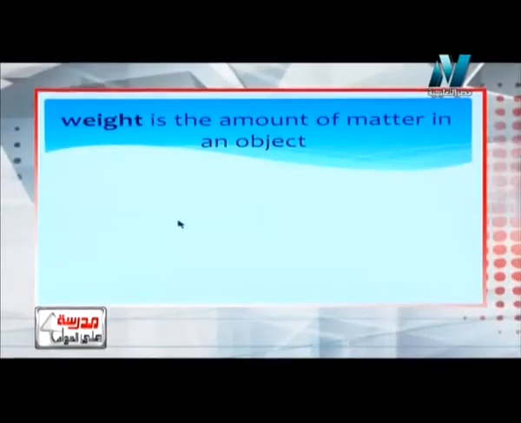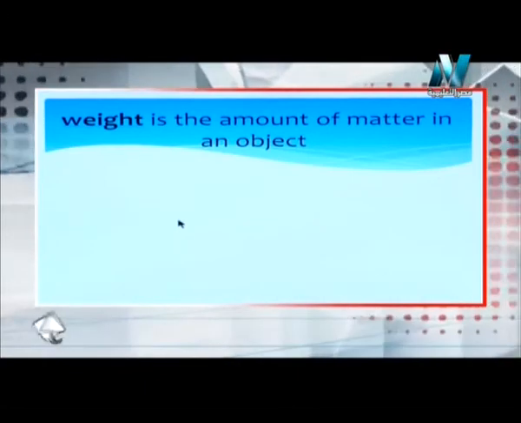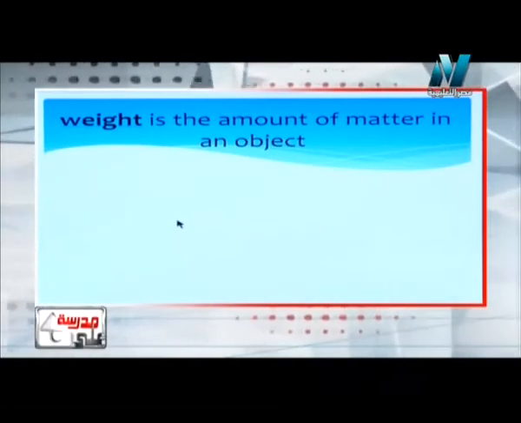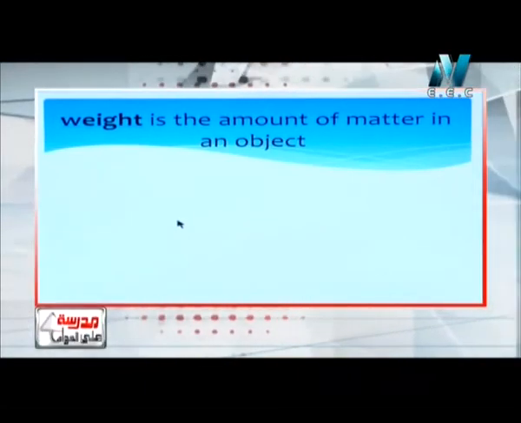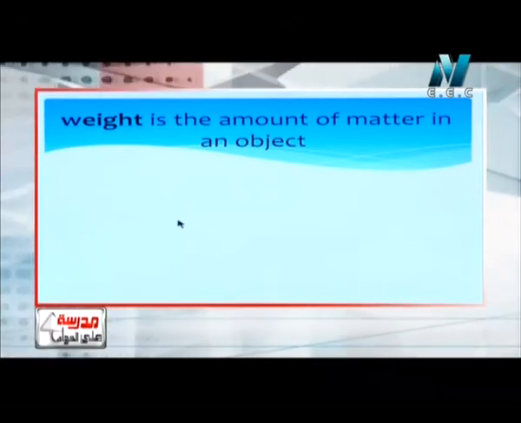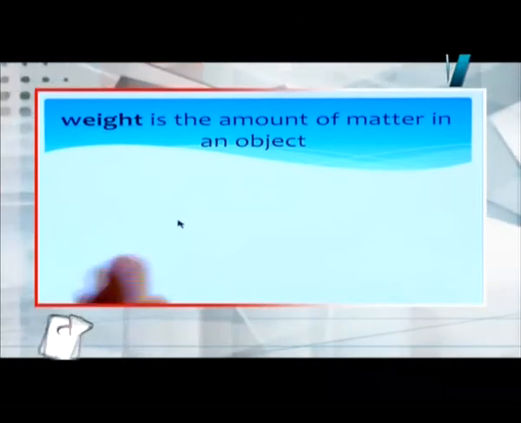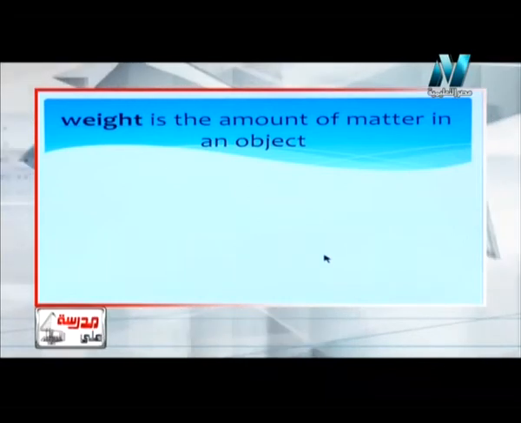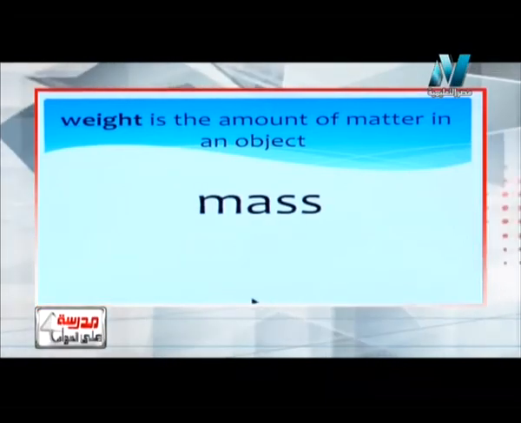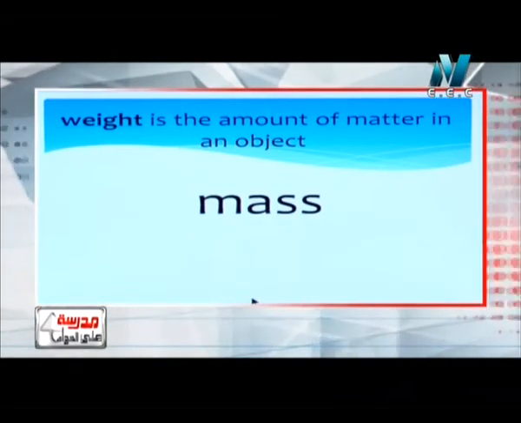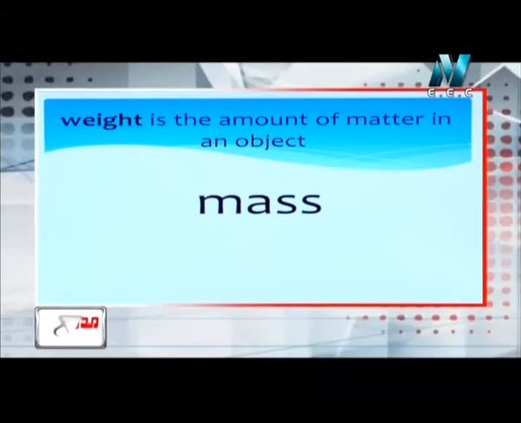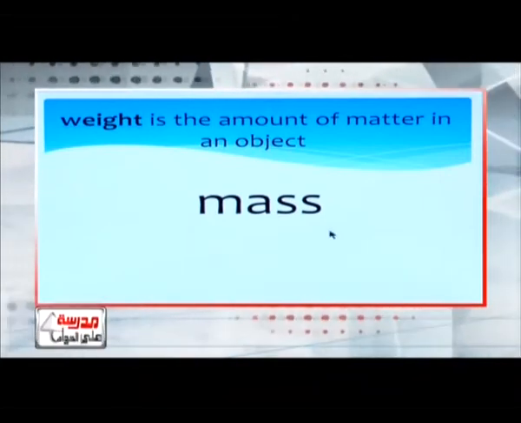First question says that weight is the amount of matter in an object, and here I have an underlined word, which is weight. Again, weight is the amount of matter in an object. So the answer will be mass, not weight.